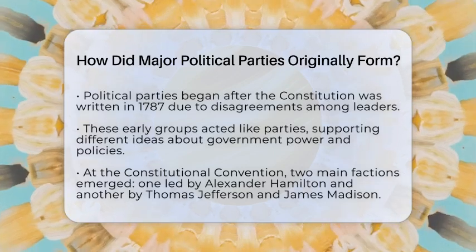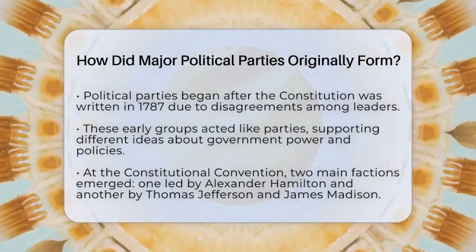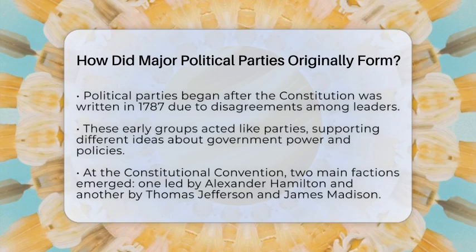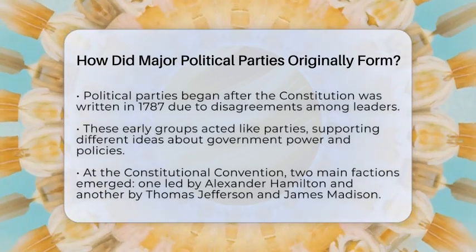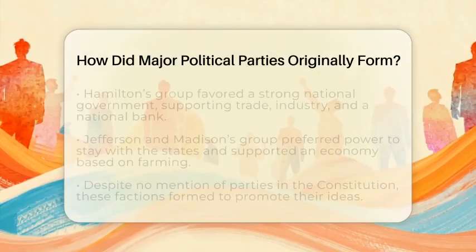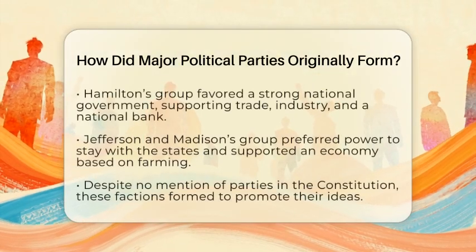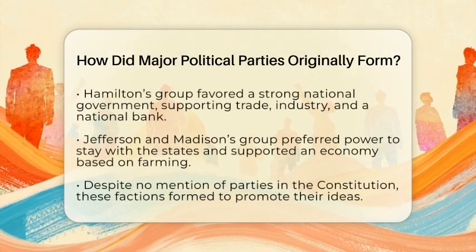At the Constitutional Convention, two main groups emerged. One was led by Alexander Hamilton. He wanted a strong national government that could support trade, industry, and have a national bank. He believed a powerful central government was needed to keep the country stable and growing.